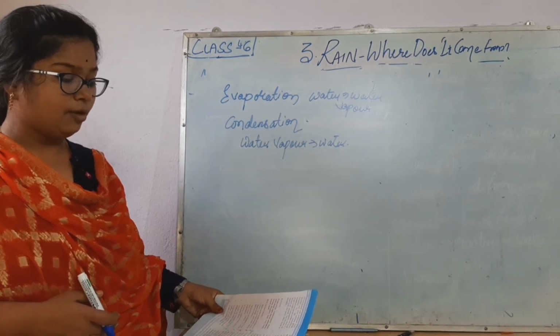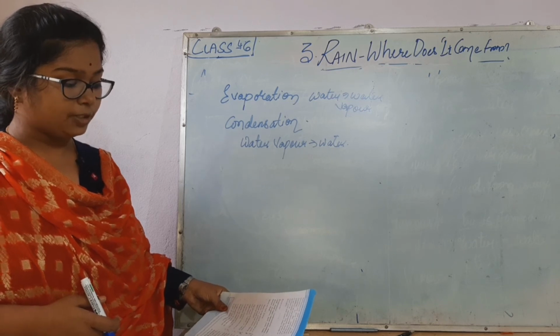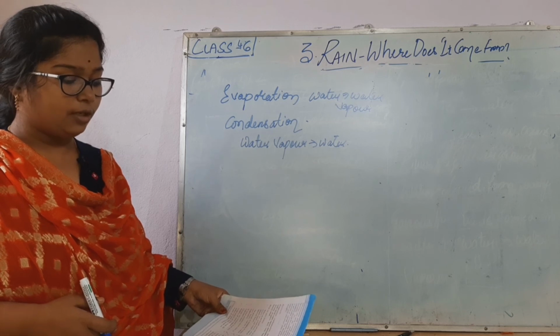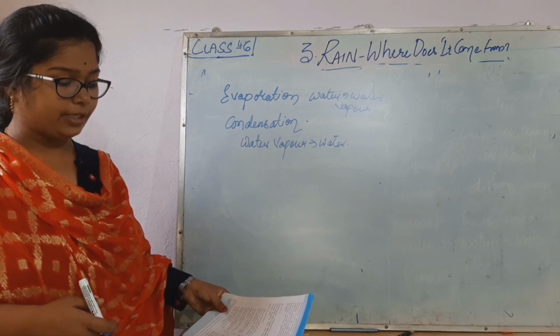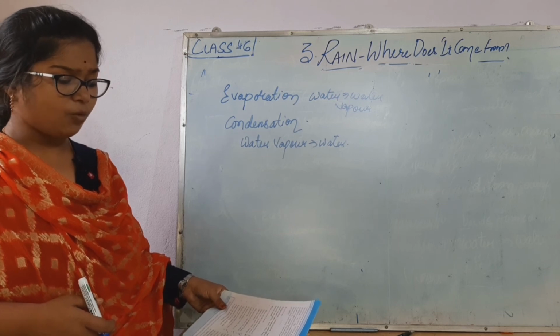Deforestation and pollution from factories are now causing global warming. So the atmospheric conditions are not favorable for the clouds to get cooled. Consequently, there is a decrease in rainfall, which disturbs the water cycle.